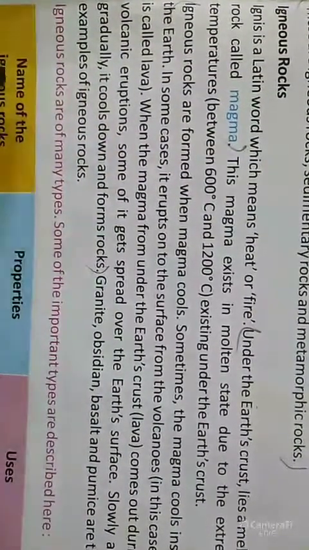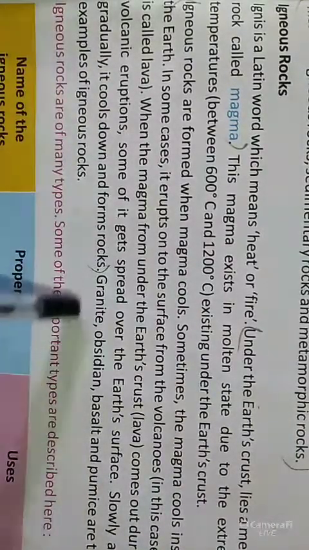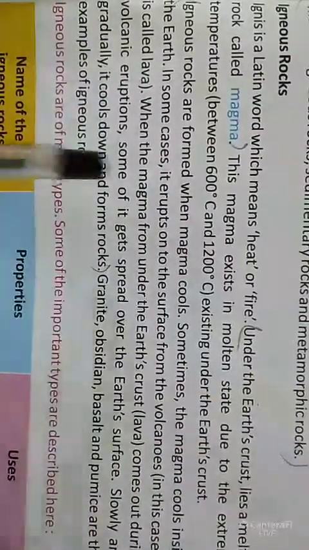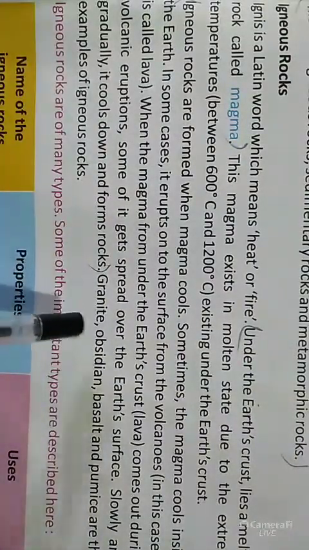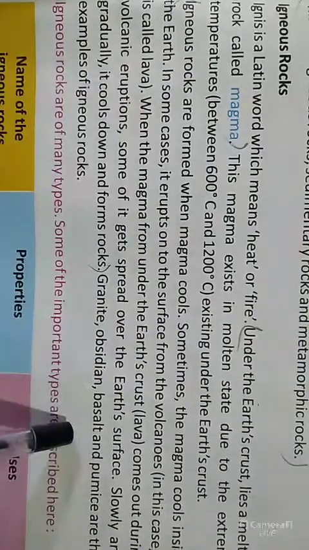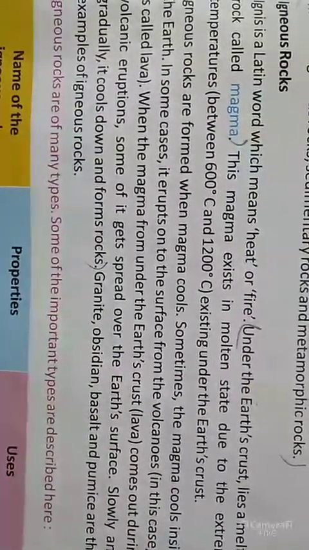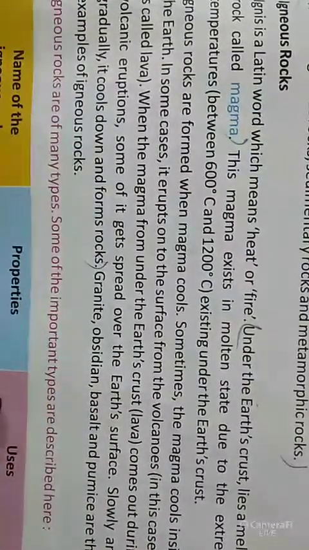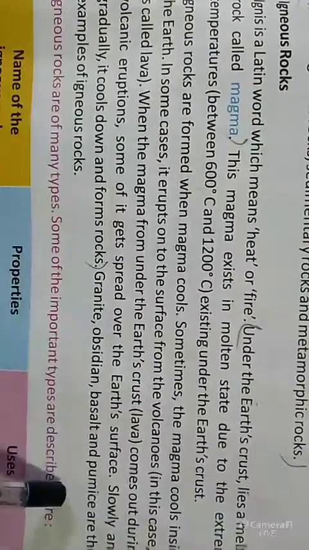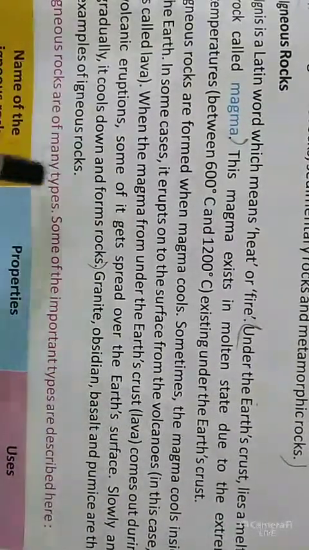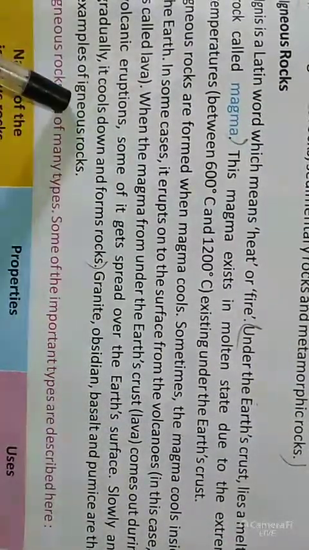Now we discuss some igneous rocks. What are they? Examples of igneous rocks are granite, obsidian, basalt, and pumice.